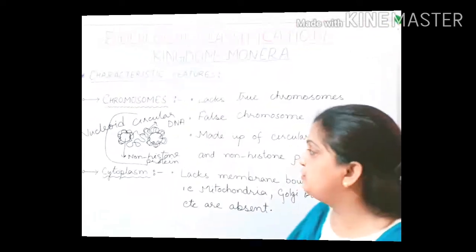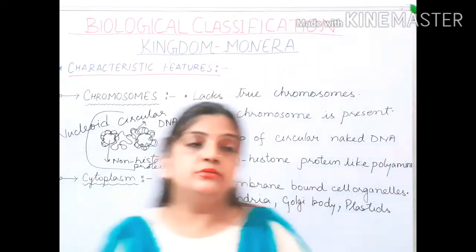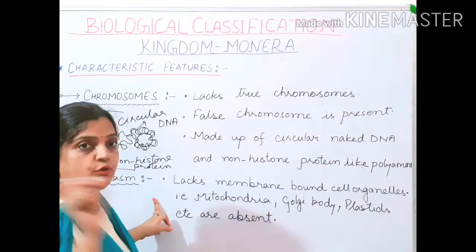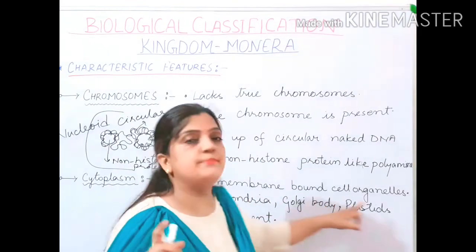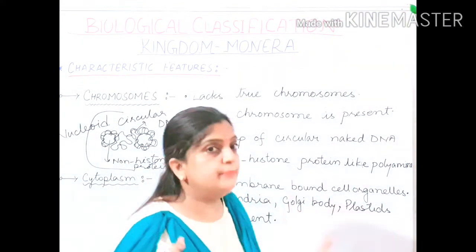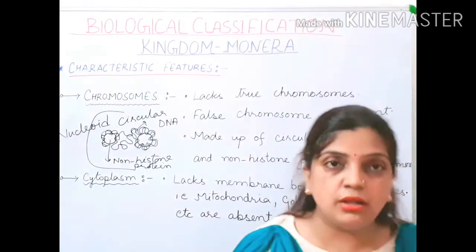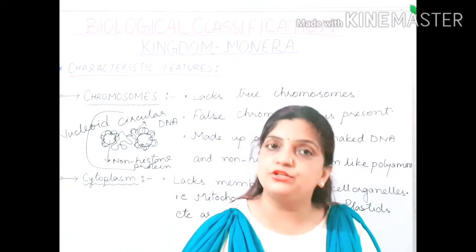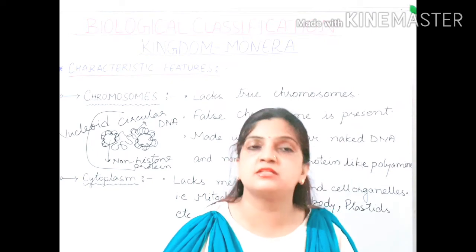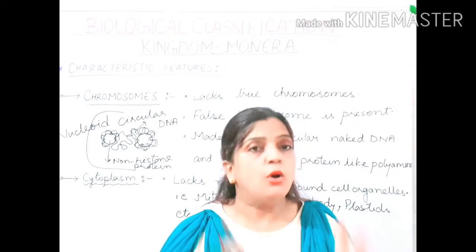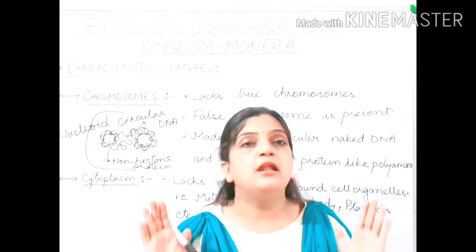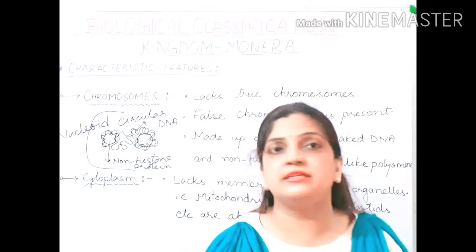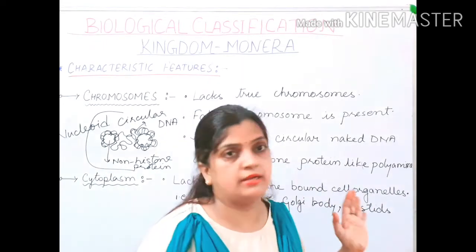Now children, moving to the cytoplasm. The cytoplasm of the prokaryotes lacks membrane bound organelles. Membrane bound organelles are all the cell organelles which are present inside a cell. It means mitochondria, Golgi body, plastids, endoplasmic reticulum, all such cell organelles are absent in prokaryotic organisms.